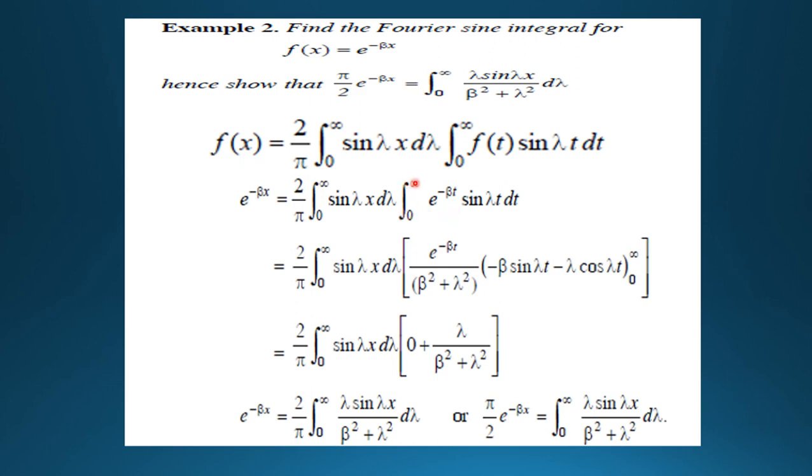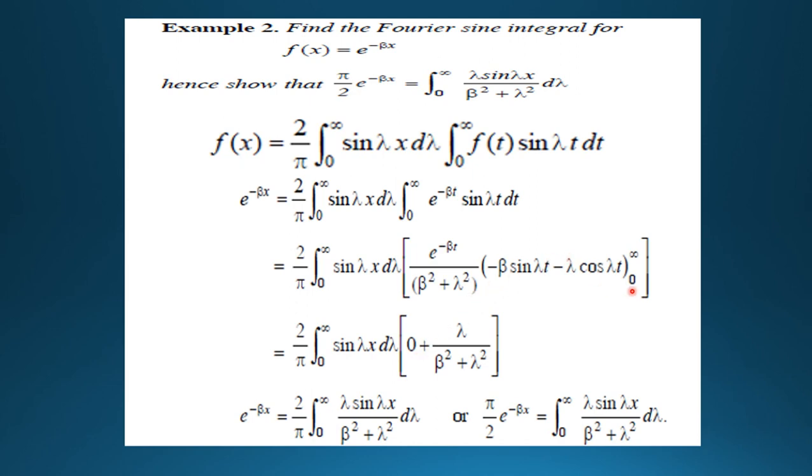that is 0 to infinity e to the power minus beta t sin lambda t dt, and integrate this by the standard formula, which is e to the power minus beta t by beta square plus lambda square into (minus beta sin lambda t minus lambda cos lambda t), from 0 to infinity. Now after putting this limit, that is e to the power minus infinity, this term is equal to 0,